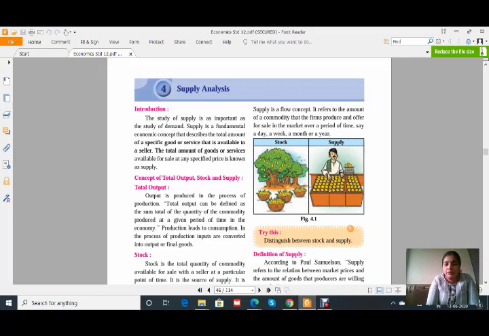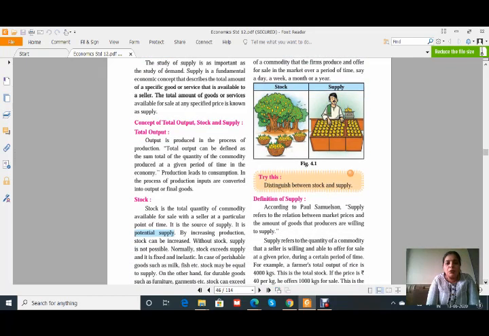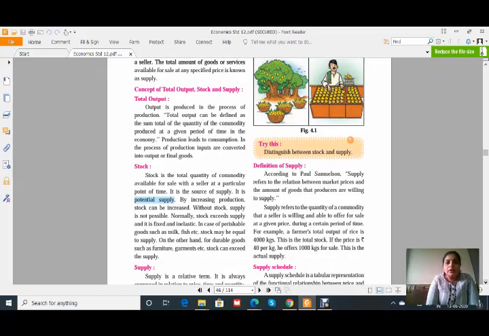Okay, total output, see what is given here about the total output. Output is produced in the process of production. Now, total output can be defined as the sum total of the quantity of the commodity produced at a given period of time in the economy. That means total output is defined as sum total, that means it is in all. We have to take the sum total, not a single quantity, of the commodity produced at a given period of time in the economy.